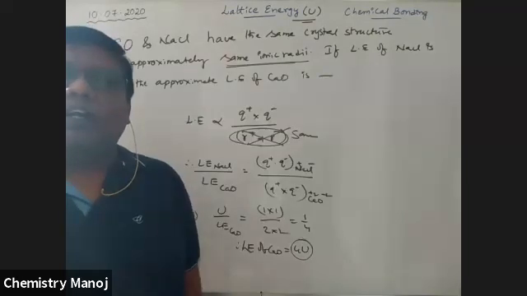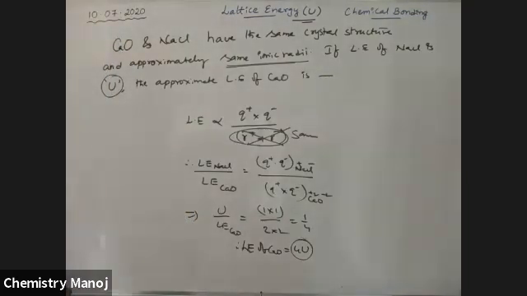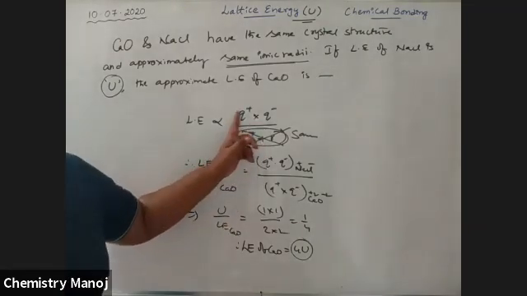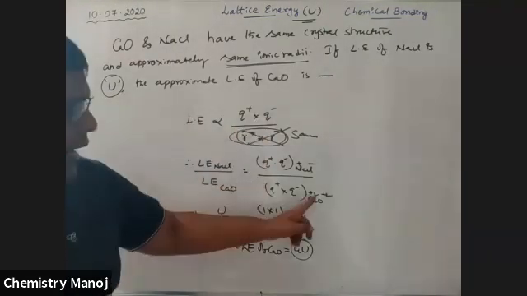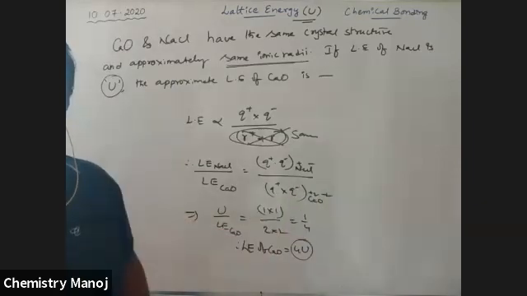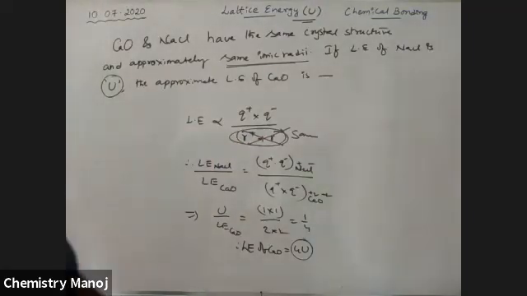So, easy or difficult? Please mind it. It is the multiplication of the charge of cation into the charge of anion. Here cation has plus 2, anion has minus 2. Charge of cation into charge of anion, and the sum of the radii. Good.